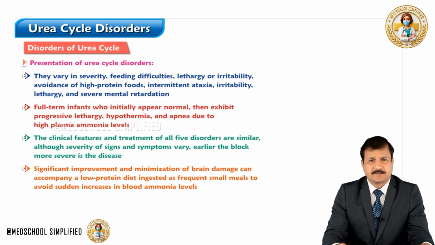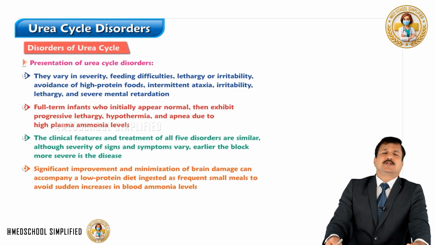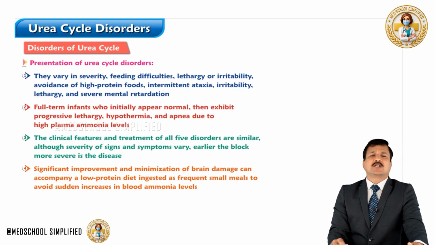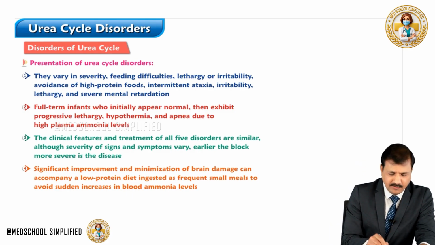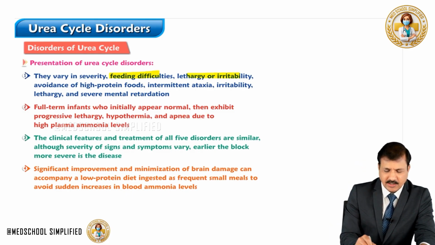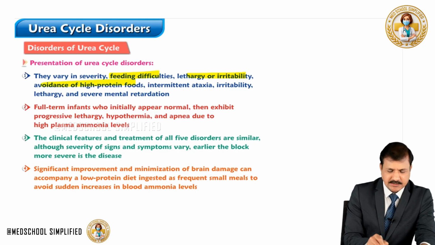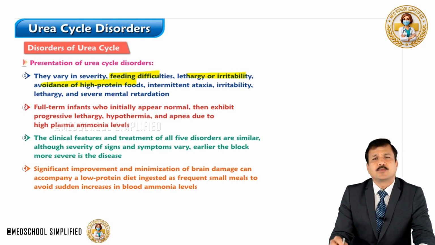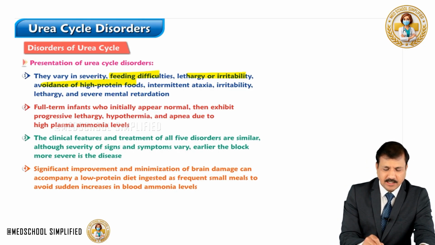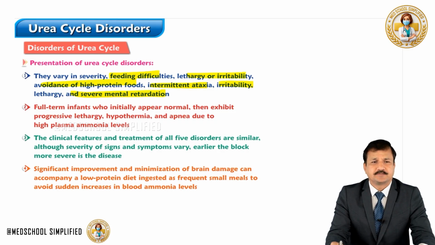Some of the presentations in urea cycle disorders in general are that the child will have feeding difficulties, lethargy, irritability, avoidance of high protein foods like protein intolerance, intermittent ataxia, and it may lead to severe mental retardation.